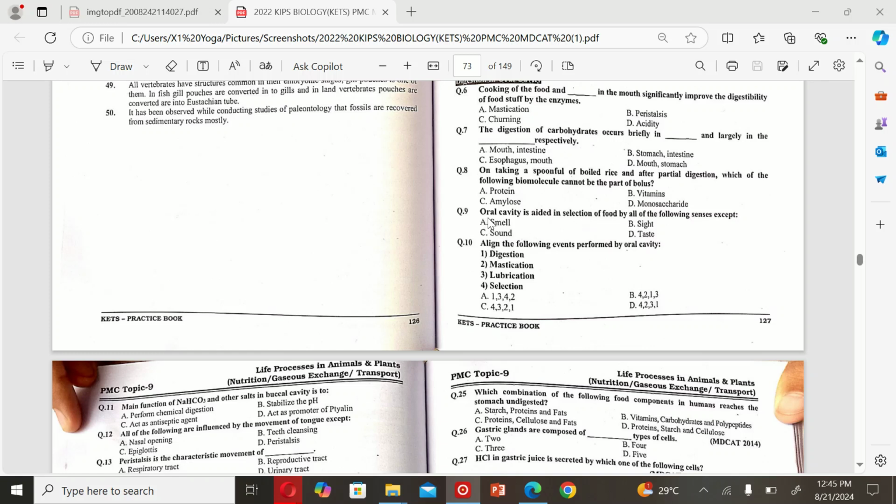Monosaccharide. The next MCQ is: oral cavity is involved in the selection of food by all of the following senses except A. Smell. B. Sight. C. Sound. And D. Taste. So the correct option is C.